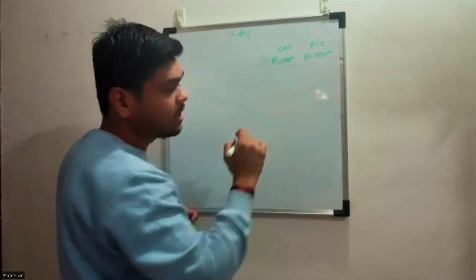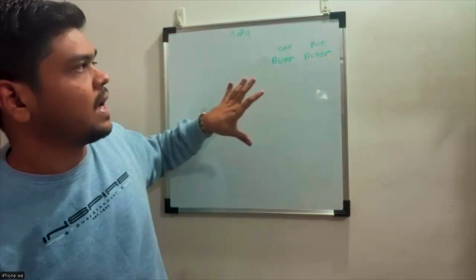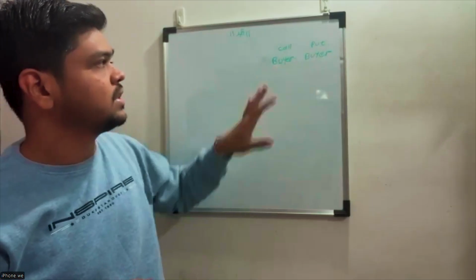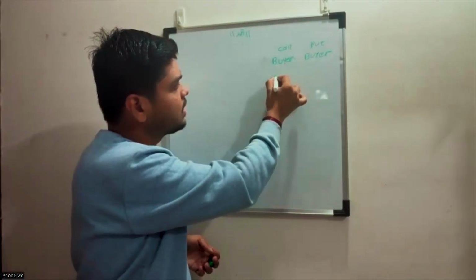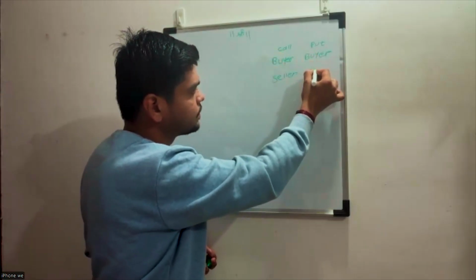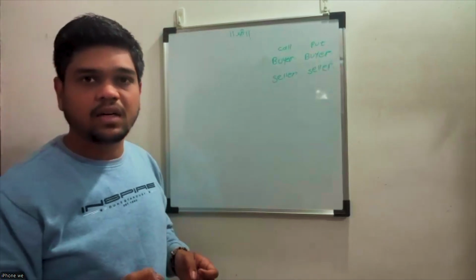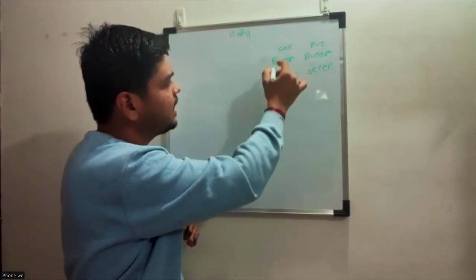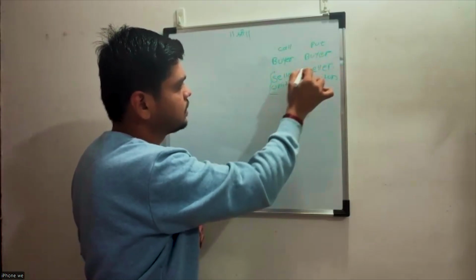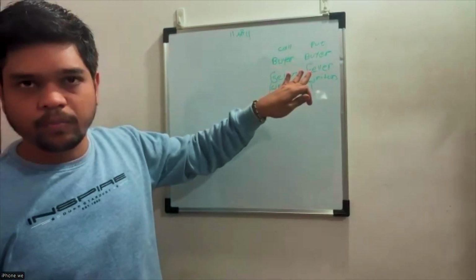Okay. But if you are buying something, we have only seen the analysis of buyers here, like how buyers are making profits and how buyers are purchasing that. But we should have the seller also here, like call seller and put seller. So they are selling that. In market words, we can call them call writer and put writer. These are the same thing. Call writer or call seller, put writer or put seller.